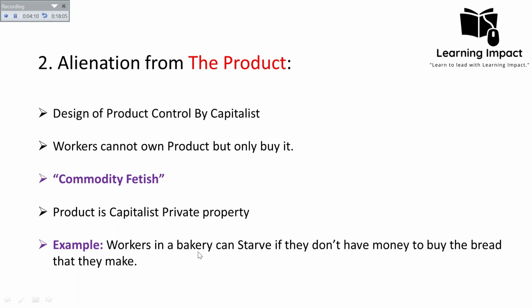And the reason behind this is that if they do not have enough money to buy that bread, they will die of starvation. And it will not be the responsibility claimed by the capitalist class, because it is by design that under the capitalist system all the product has to be owned by the capitalist. So it is not something for which we have to blame the capitalist class, but we have to blame the capitalist system as a whole, because Karl Marx was not critical of the capitalist class.